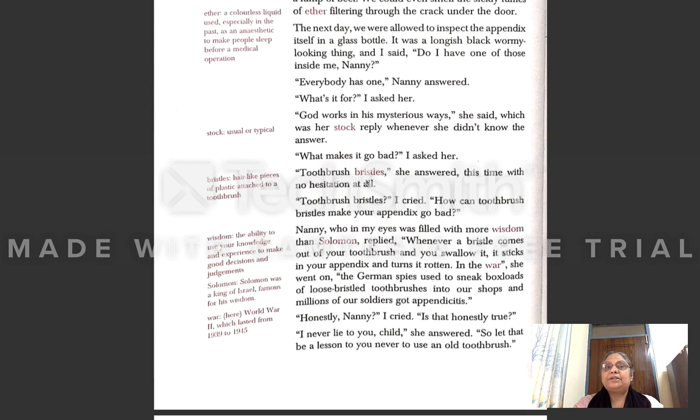What are toothbrush bristles? Toothbrush bristles are the hair-like pieces of plastic attached to a toothbrush, which are used for cleaning your teeth. "Toothbrush bristles," I cried. "How can toothbrush bristles make your appendix go bad?" So, how can these toothbrush bristles make your appendix bad?